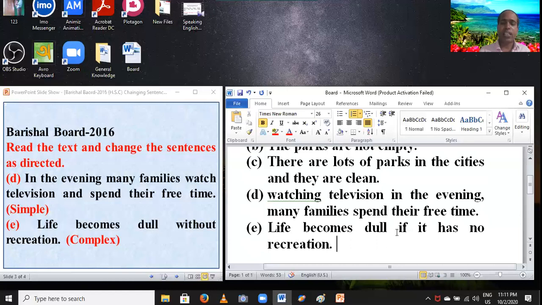Life becomes dull if it has no recreation. Students, this sentence has been changed into complex. By using this formula, you have to change simple to complex.